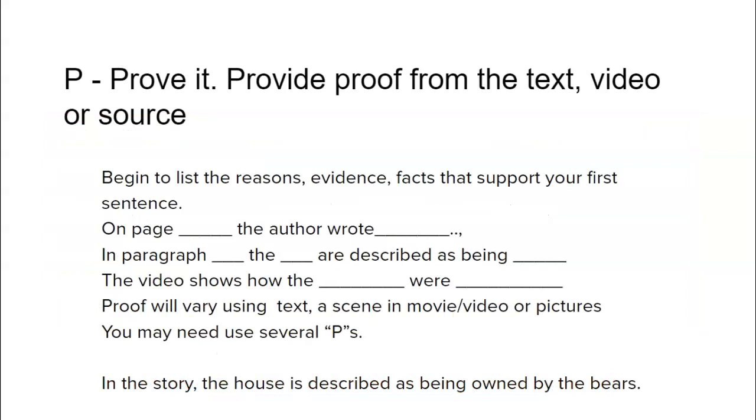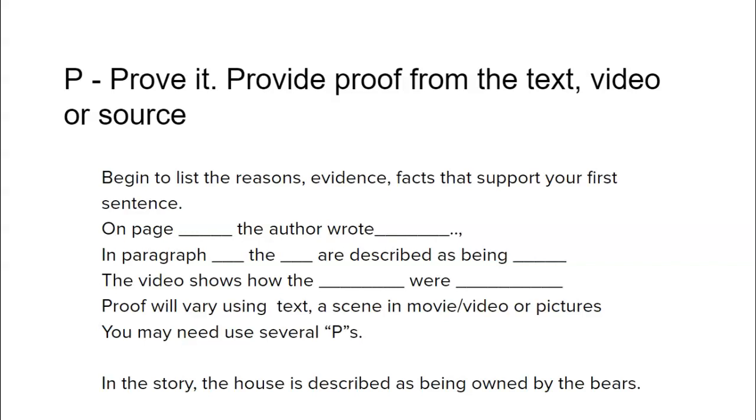P, prove it. Provide proof from the text, video, or source. Begin to list the reasons, evidence, facts that support your first sentence. For example, on page blank, the author wrote blank. In paragraph blank, the blank are described as being blank. The video shows how the blank were blank.